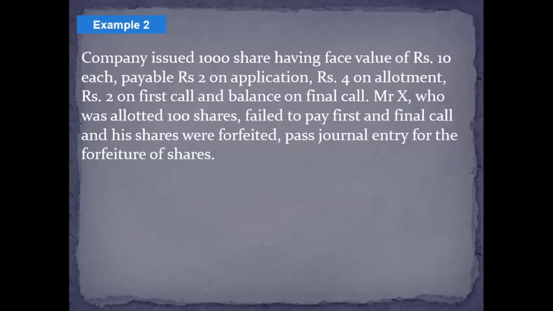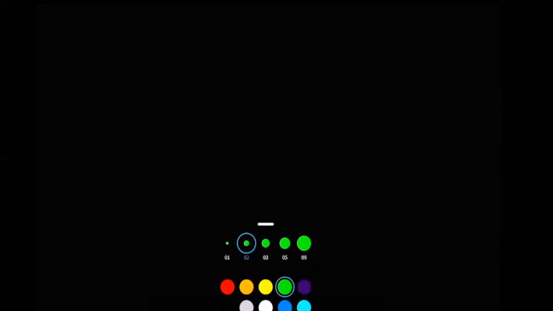All right, so everything is same in this question. Only thing is that after the allotment, Mr. X did not make the final payment for the final call and the first call. All right, so for that purpose, we need to pass the journal entry. Solution to example number 2. Need to pass the journal entry again.